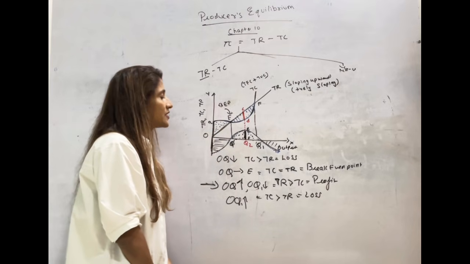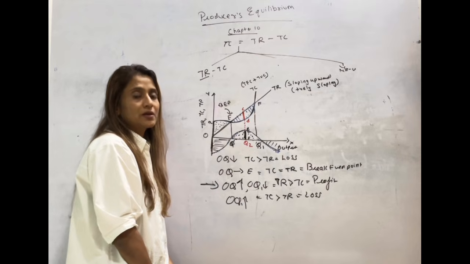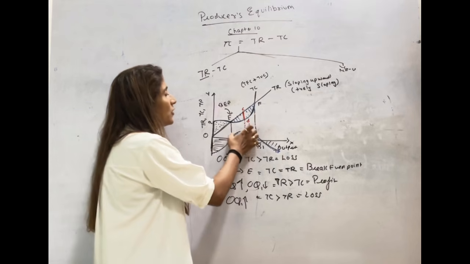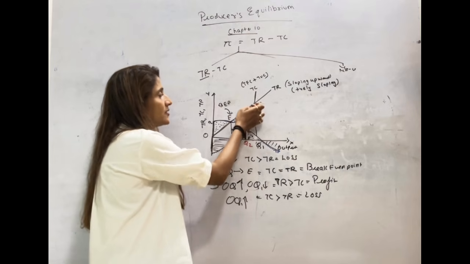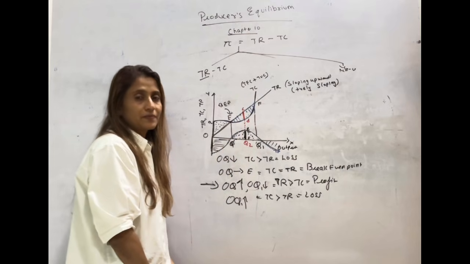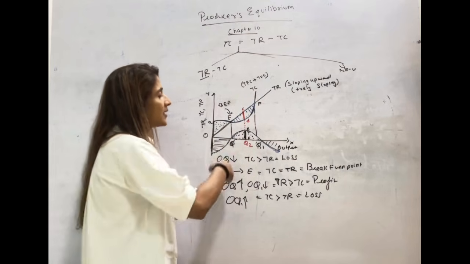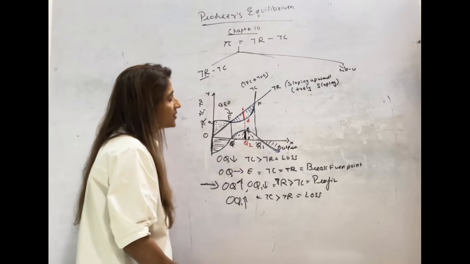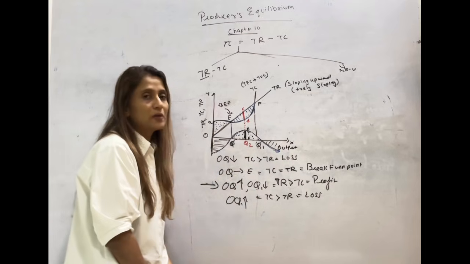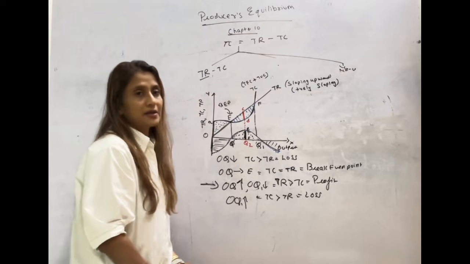Any output level which is more than OQ and less than OQ1 is going to be profit, because at that level of output, revenue is going to be more than cost. Any output level more than OQ1 is again going to be loss, because cost will be more than revenue.